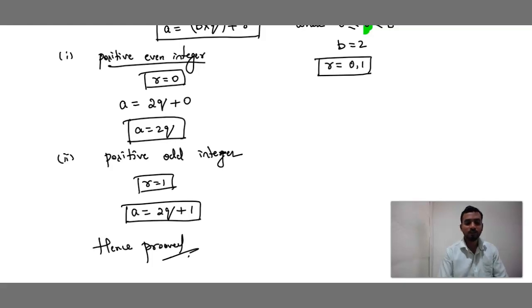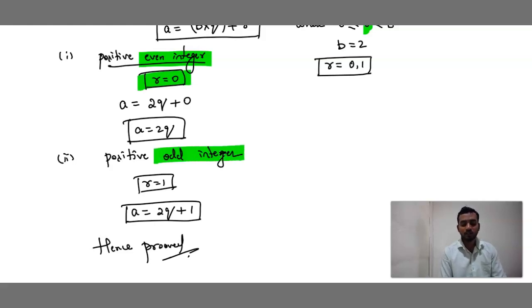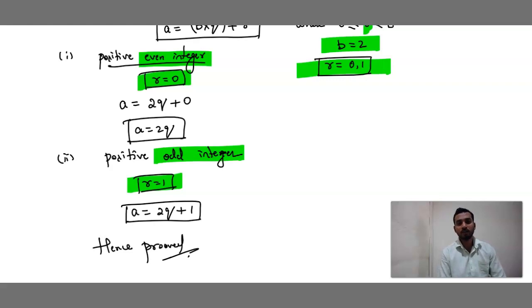Are you getting it, children? If we take an even positive integer, we should take the remainder as 0. If we take an odd integer, we should take the remainder as 1. Understood? Out of 0 and 1, because the condition is 2q, b is equals to 2, so the remainder will be 0 and 1. For even, take remainder as 0. If it is odd, take remainder as 1. Simple. Thank you.